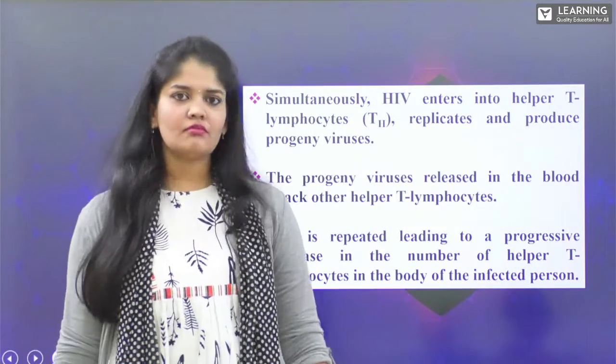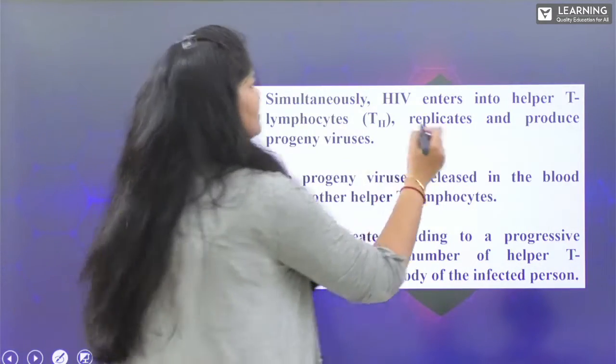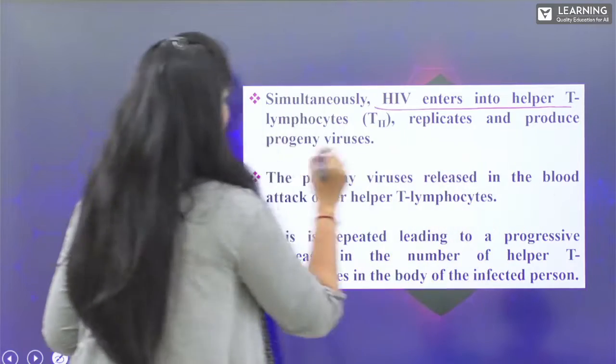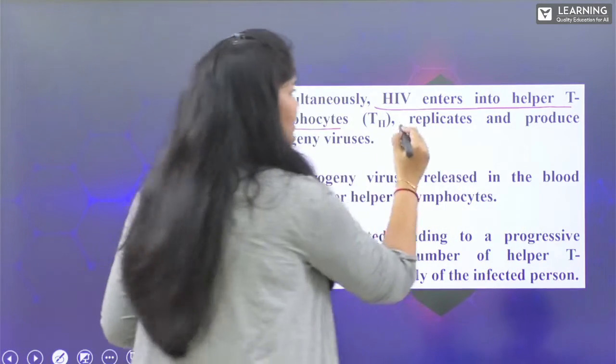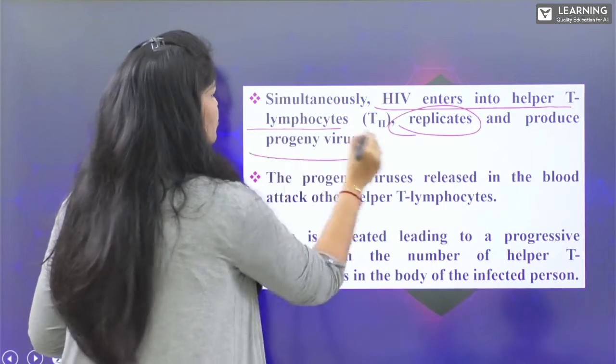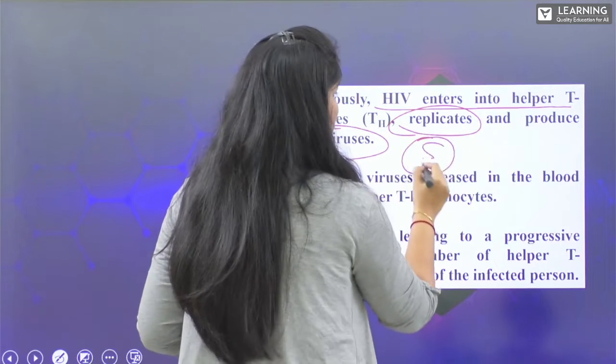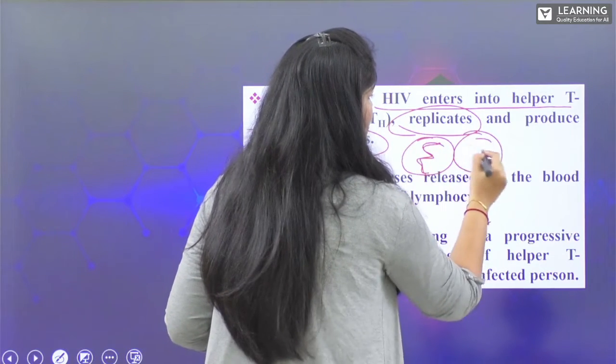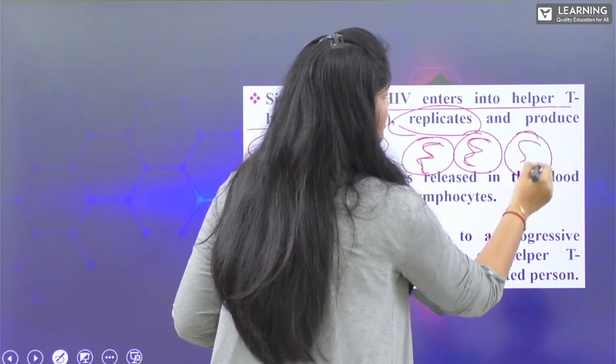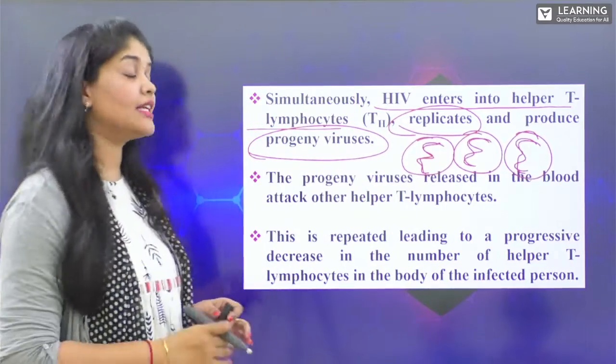So here simultaneously HIV enters into helper T lymphocytes, replicates and produces progeny viruses. Number of progeny viruses are produced. Single stranded RNA.